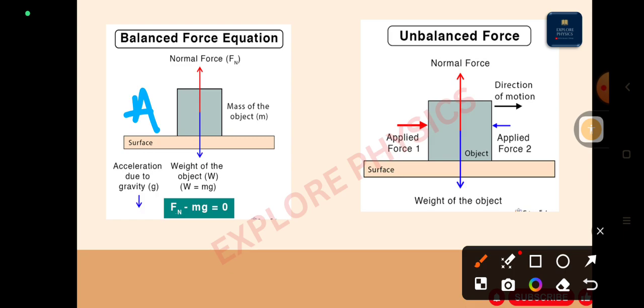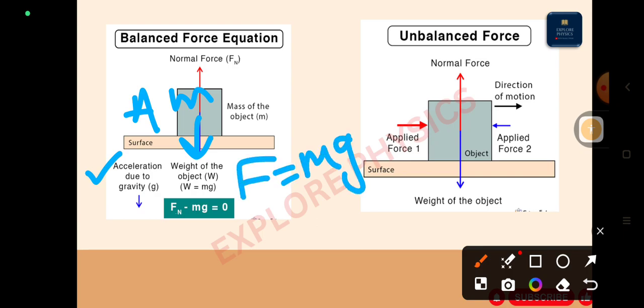What happened? I know that if I consider the mass of A as m, the total weight of the object will act downward, because acceleration due to gravity always acts downwards, right? So how much force is applied downward? M into g. This much force will be applied, right? But still the object is at rest on the surface. The object is not moving downwards, right?